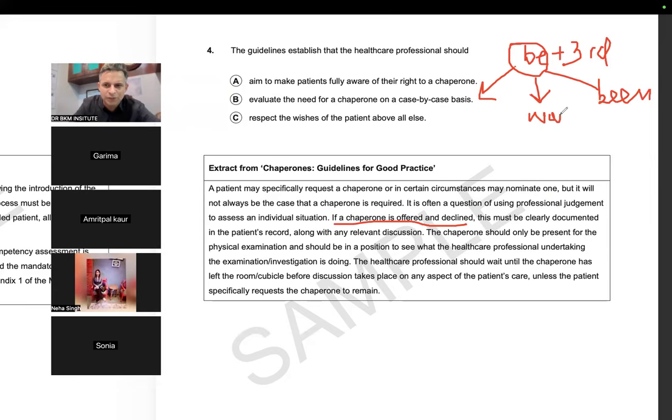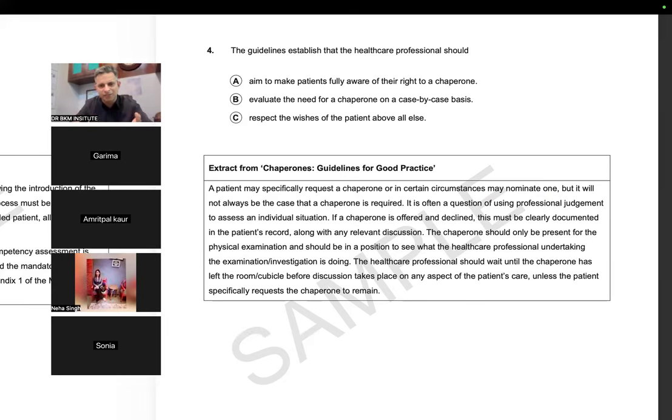So whenever you see was, were plus third form or is, am, are plus third form, that means it is a passive voice. Now, if you read this sentence carefully, for all the basic learners, if you have good English, you know it already. But if a chaperone is offered by the healthcare professional and declined by the patient. So this is how passive voice works.